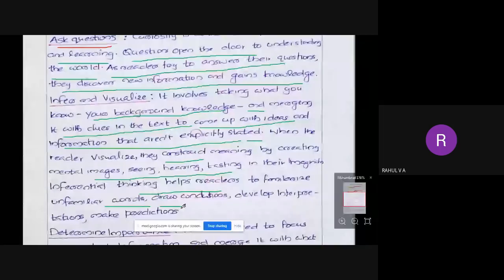Okay, so infer and visualize means based on the background knowledge we have, we are learning this topic and then we are visualizing it by creating some images, by seeing something, by hearing something, by tasting something. We are creating some images or visualizing the concept. So that is inference and visualization.